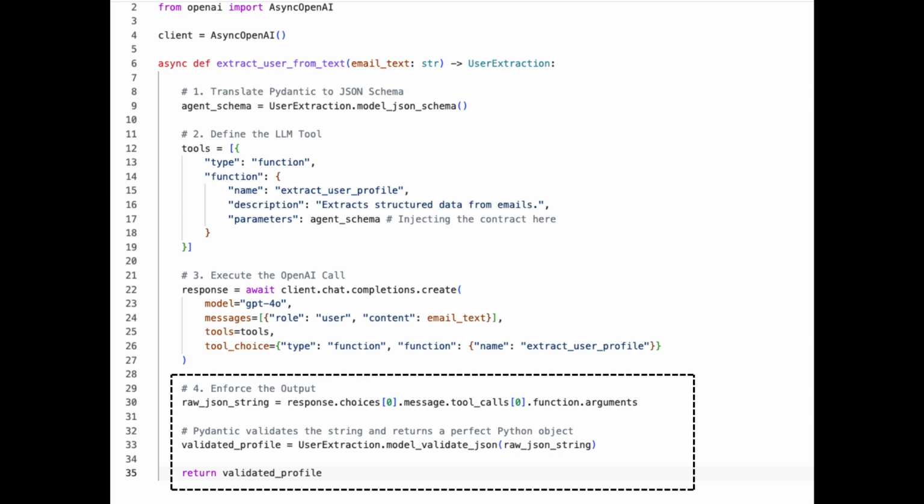Step 4. The enforcer steps in. When OpenAI returns the response, it's just a raw messy JSON string. We pass that string into UserExtraction.model_validate_json. Pydantic inspects it, verifies there are no extra fields, confirms the age is an integer and returns a pristine Python object that your FastAPI backend can safely save to a database.